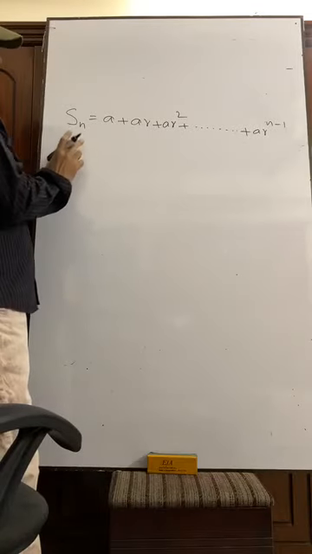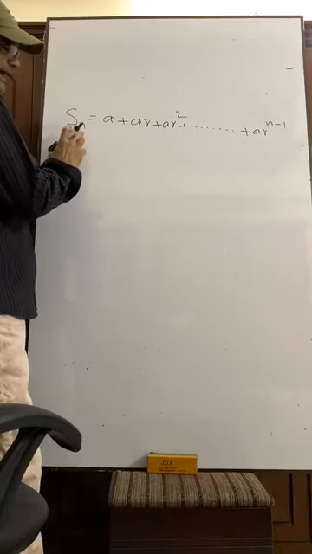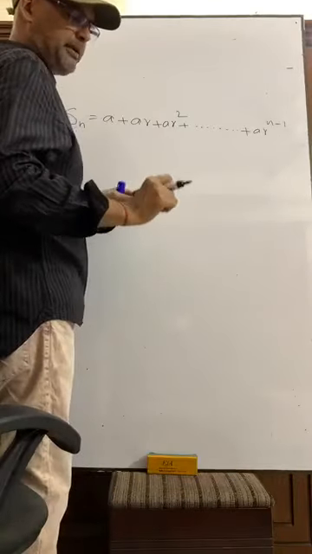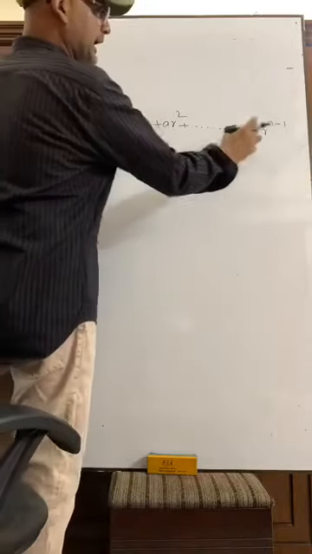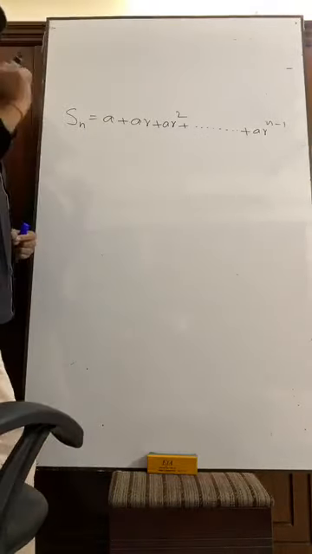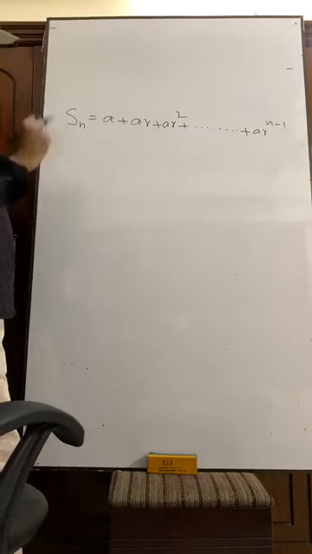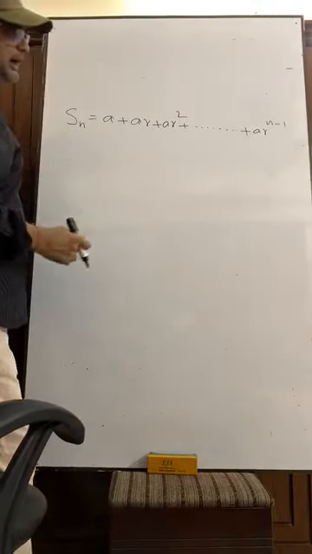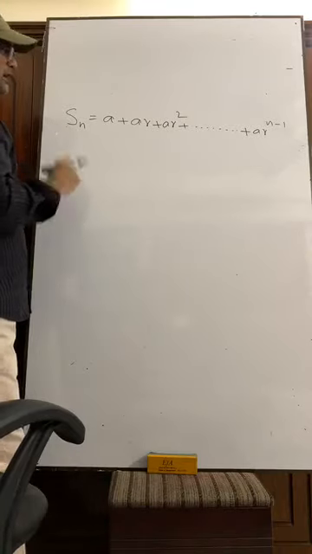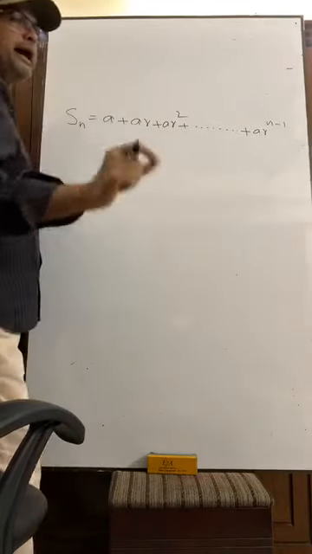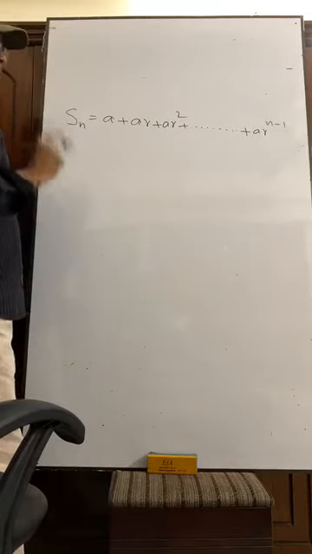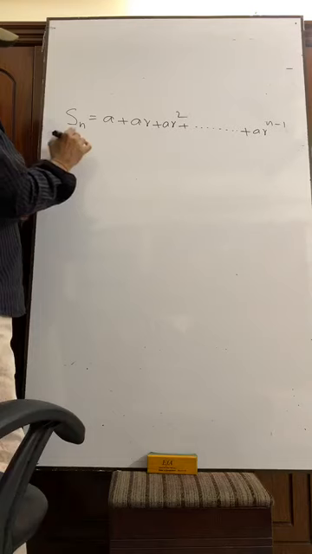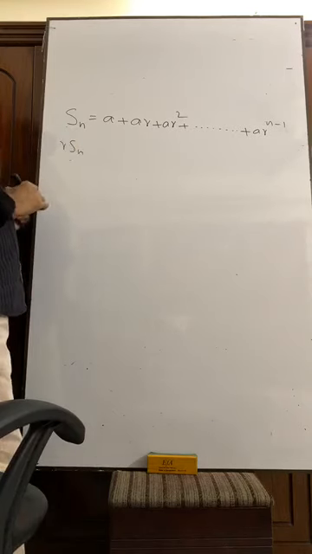As the number of terms here is n, the last term will be the nth term, and the formula to determine the nth term is AR to the power n minus 1. Now, if we multiply all the terms of this equation by R, then it will be R into Sn.